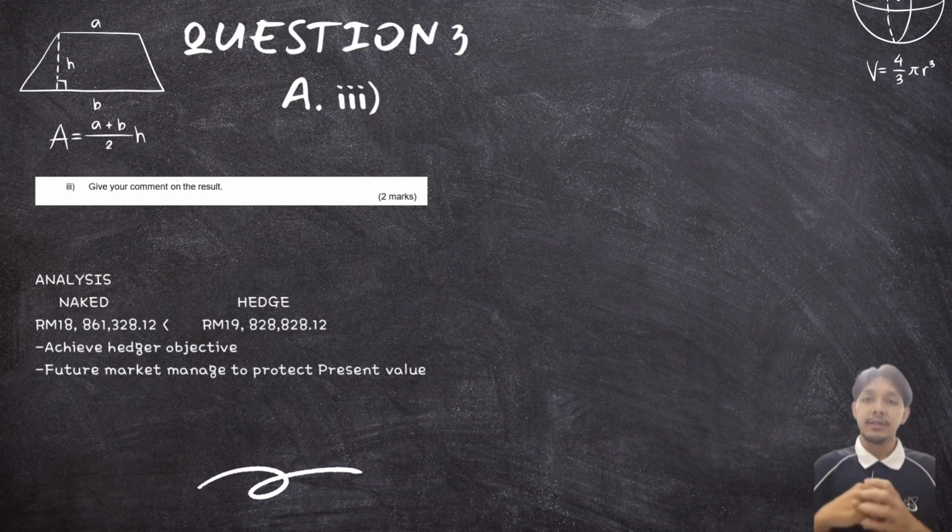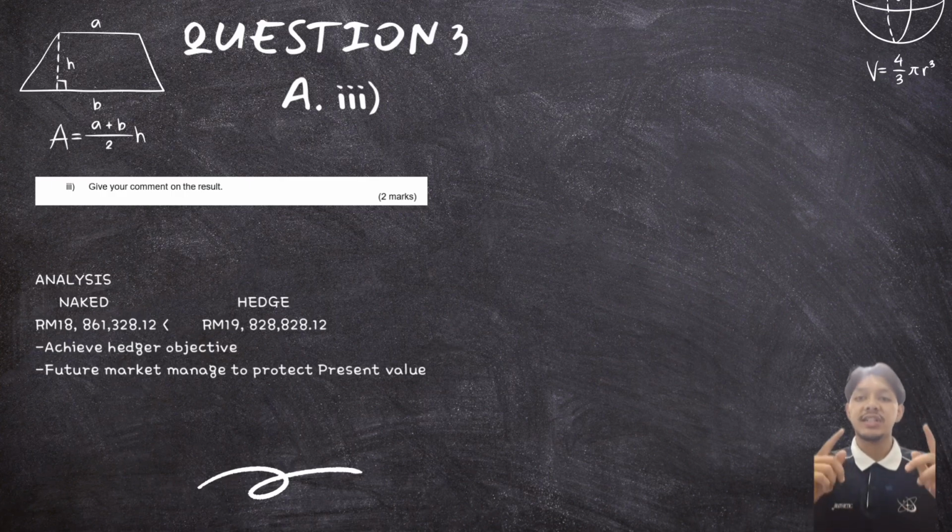For question 3A3, the hedging result shows that the hedging strategy is effective because the hedged value is higher than the unhedged value. Without hedging, the portfolio falls to RM18,861,328.12. However, after using the short FKLI future hedge, the final value becomes higher, RM19,828,828.12. This means that the profit from the future market helped reduce the loss in the cash market. Overall, the hedge achieved its objective because it protects most of the portfolio value from the market decline. Therefore, the short hedge is suitable and beneficial.